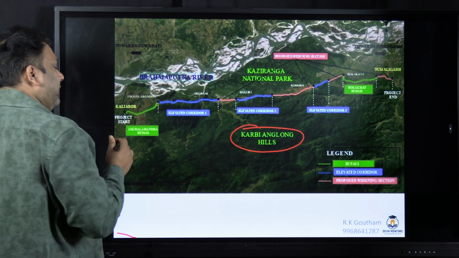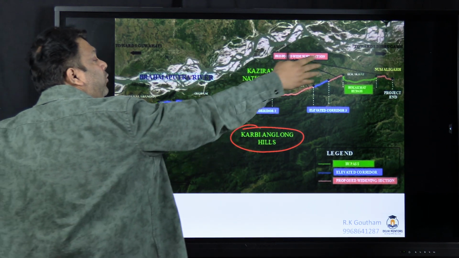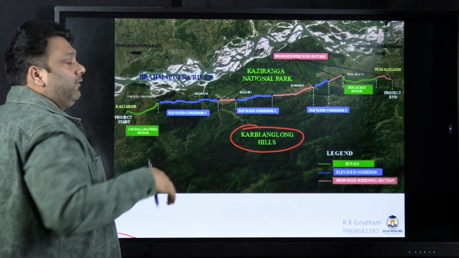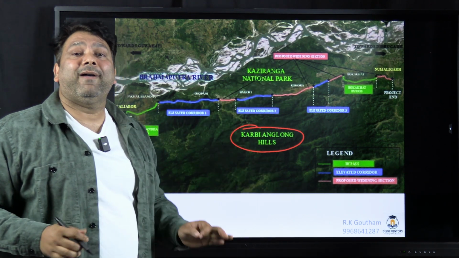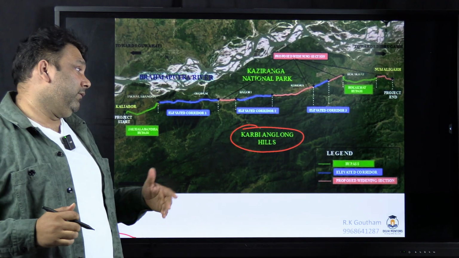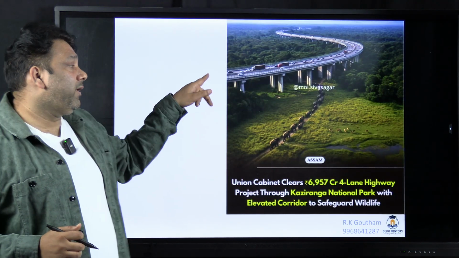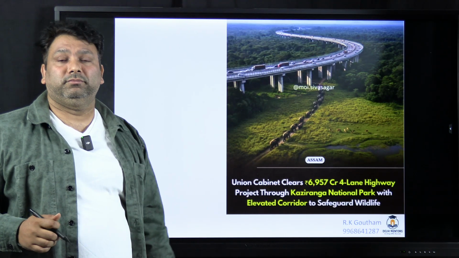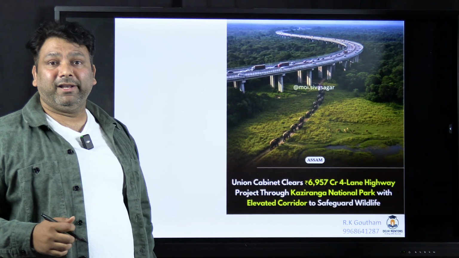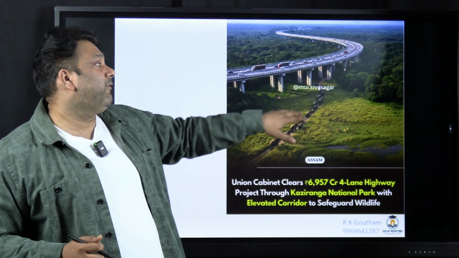But what is the problem here? From Guwahati to Dibrugarh, there is a highway over here. So whenever they will be crossing the road, a lot of accidents will happen. So we need to have a win-win situation. So win-win situation क्या है? We need to have an elevated corridor. So when you have an elevated corridor, the animals can have a free pass.